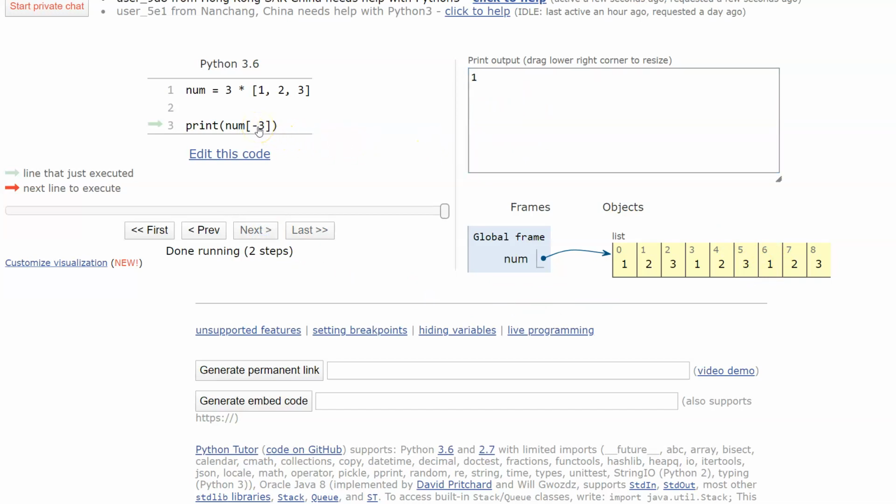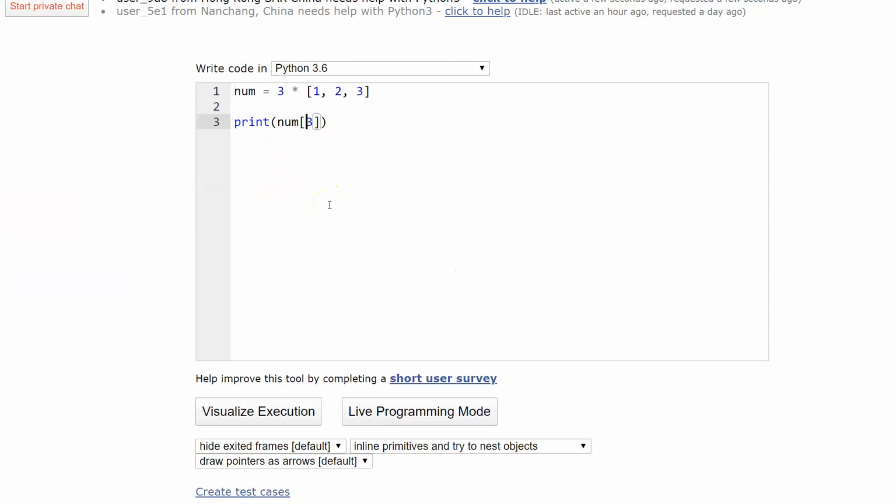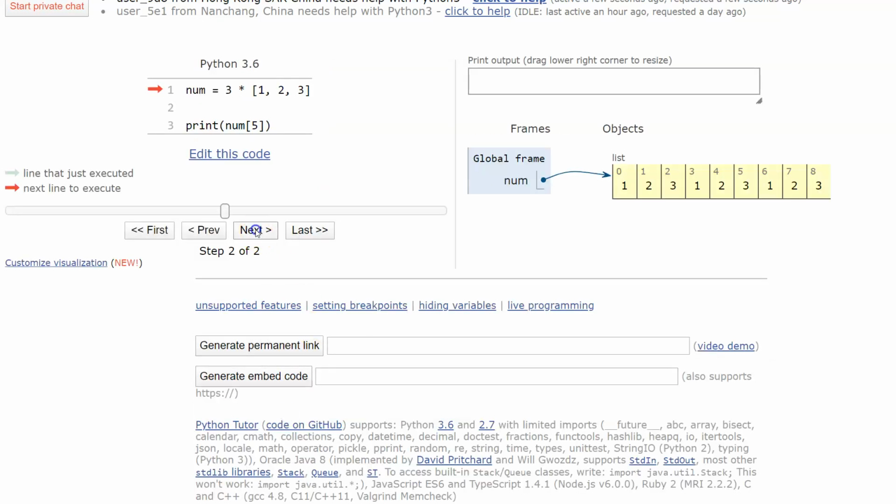So that's the way that the minuses work. If you wanted to print that particular value, and this works if we wanted to do a normal value too. So we could say, let's print 5. I'm going to say visualize, create my little list right here, and it's going to print 5. When I click next, you'll notice it prints the value 3 because it went to index 5, and prints the element or value 3 that was stored in there. So that's just a quick example of that.